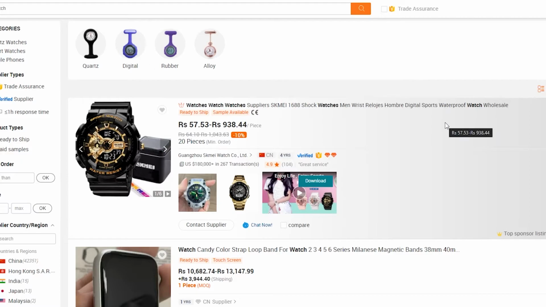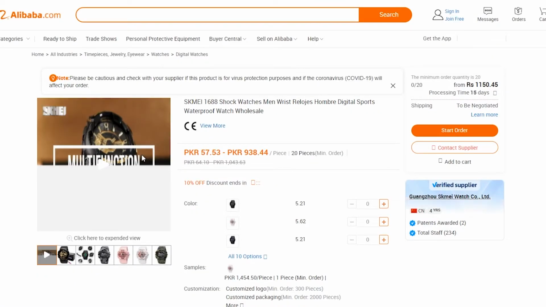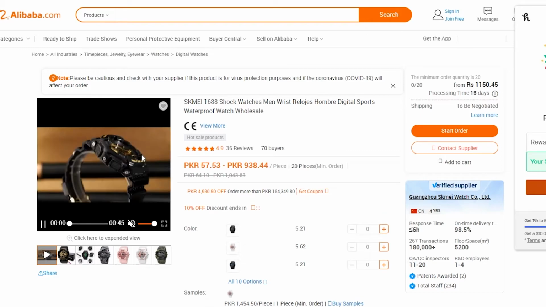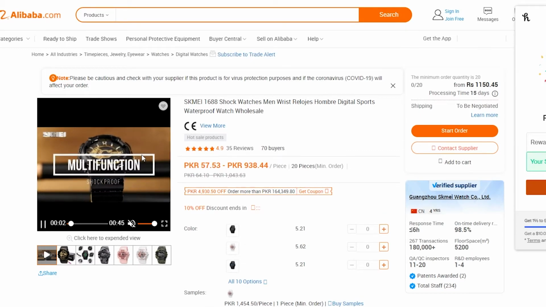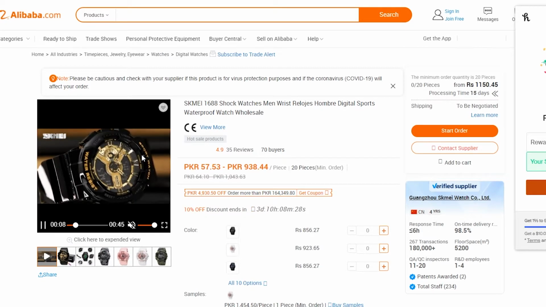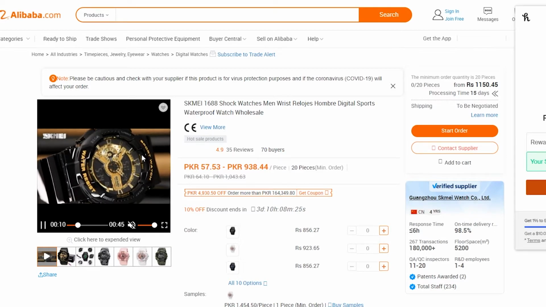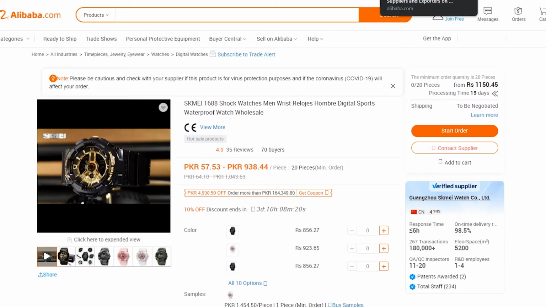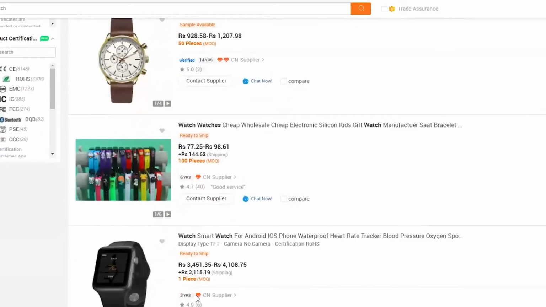You as a dropshipper, if you want to succeed, you basically have to take all of these things into consideration: the quality, the shipping timing, and everything. Now, in the start, dropshipping is not profitable, but once you have a lot of orders, well then, for example, let's say if you're selling 1,000 watches, you will just have to pay that 60 bucks for 1,000 watches, whereas if you were to buy one product, you will still have to pay that same $60 for just one watch. So if you scale your dropshipping business, then it gets really profitable, but in the start, obviously the profit margins are far less or almost none. Always keep that in mind when you are starting dropshipping, and honestly you will be good to go.